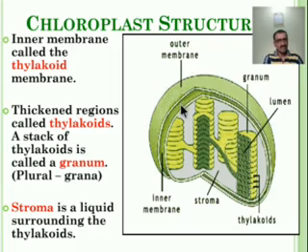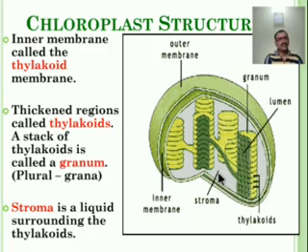The inner membrane encloses a hydrophilic matrix, and that hydrophilic matrix is known as the stroma, which contains soluble enzymes in it.